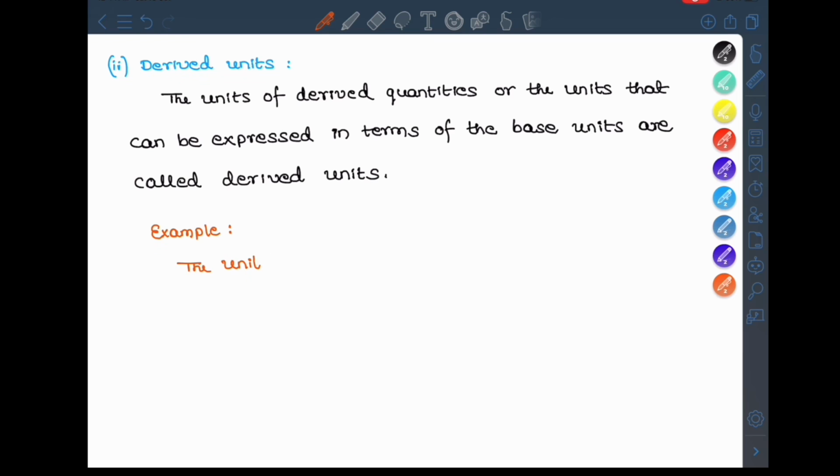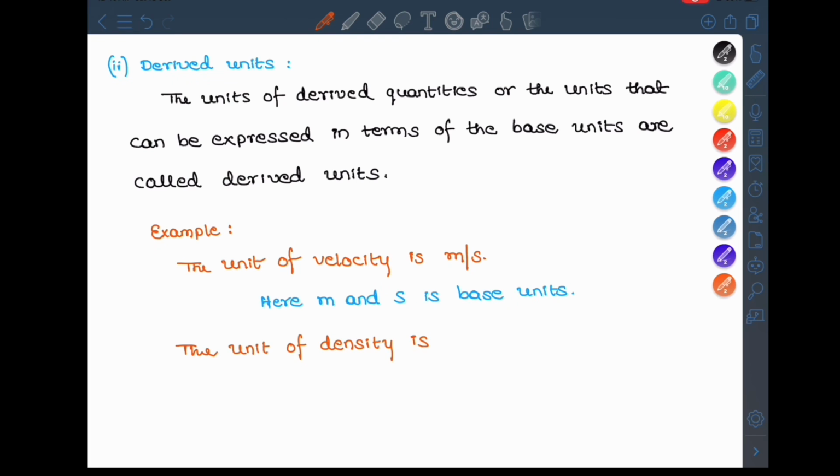For example, the unit of density is kg per meter cube, where kg and meter are base units.